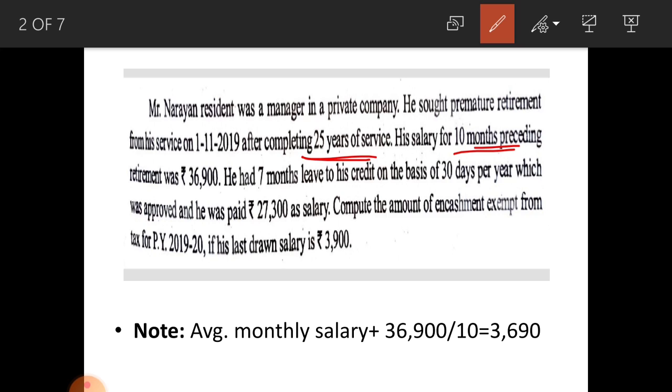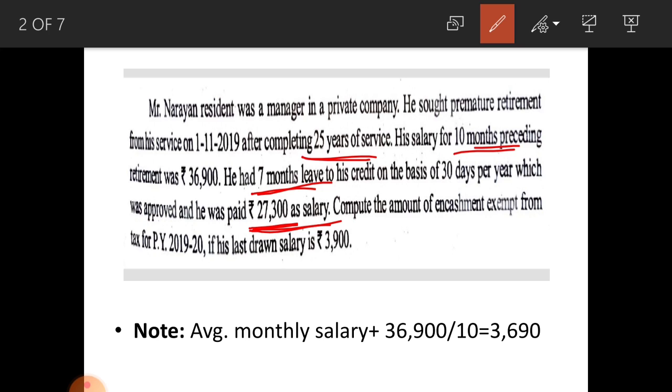Next, he had 7 months earned leave in his hand, as 30 days per year. That means, as per the rule, 30 days of earned leave must be given to the employee per annum, and that amounts to rupees 27,300 as salary. This 27,300 is the actual amount received on leave encashment. From this, you have to deduct the least of four things.